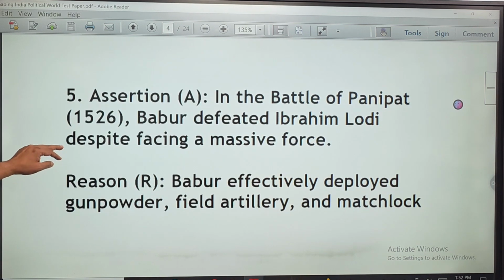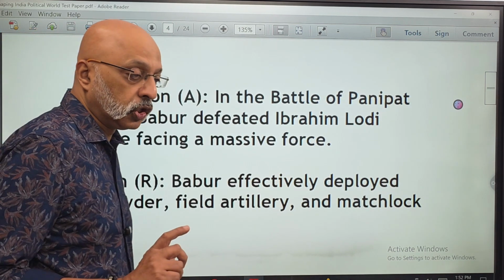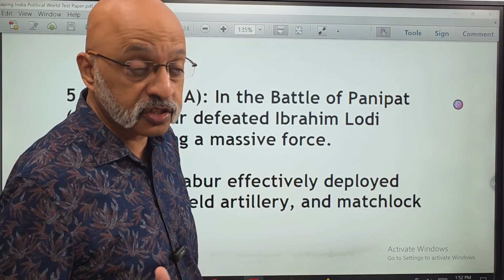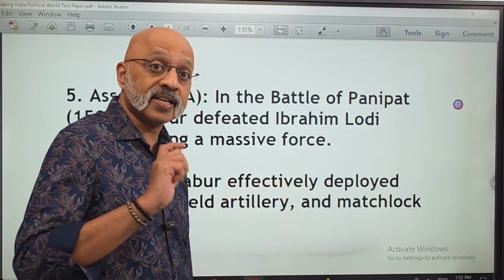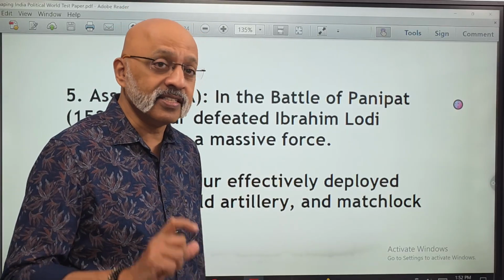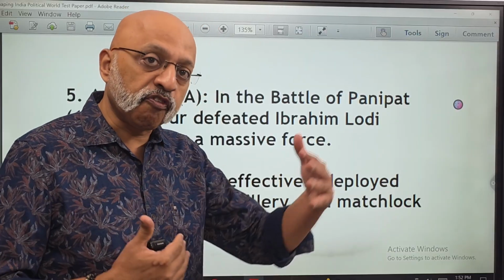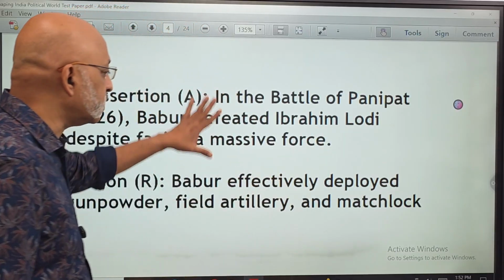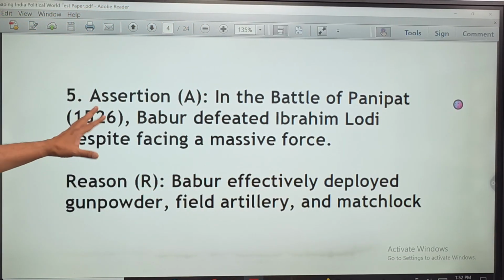Look at question number 5, which is an assertion reasoning question. I've included a lot of assertion reasoning questions, both in social science as well as in science, so that you get used to making the linkage between assertion and reasoning. So what do you think?